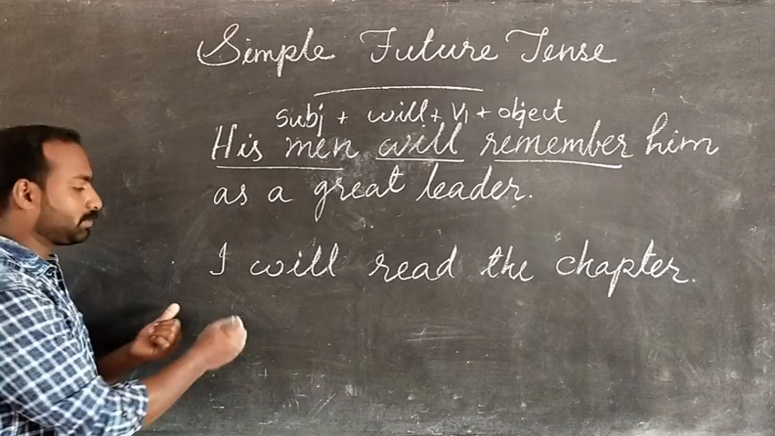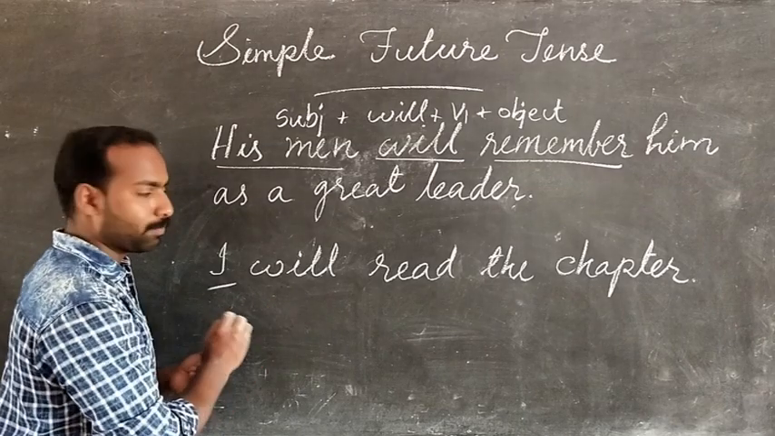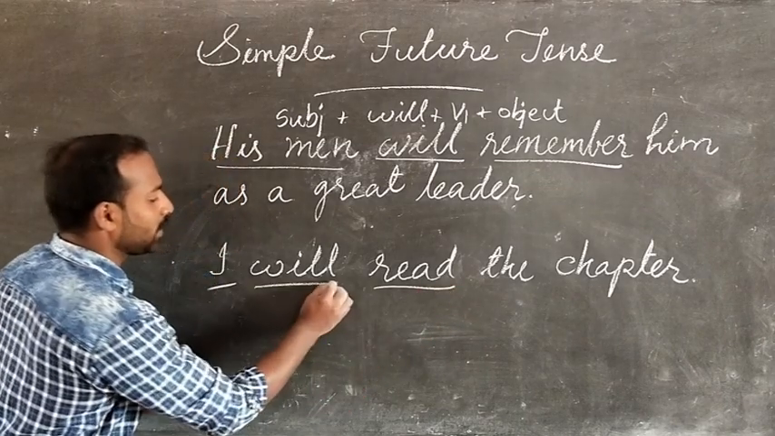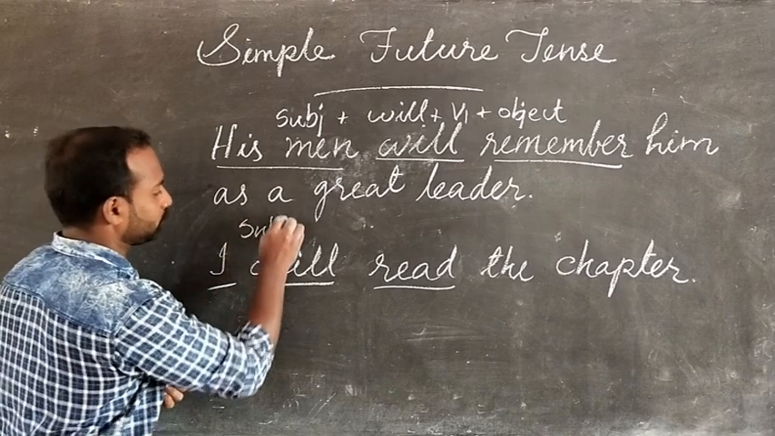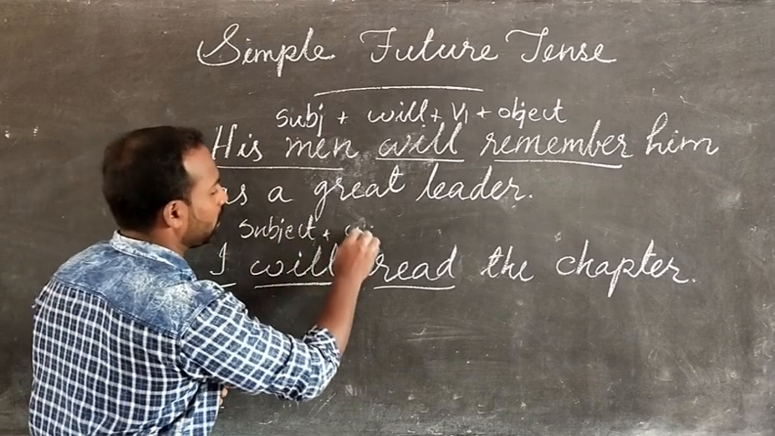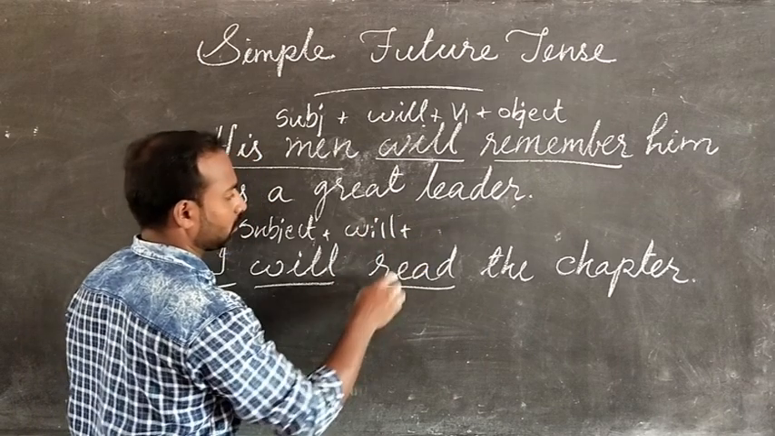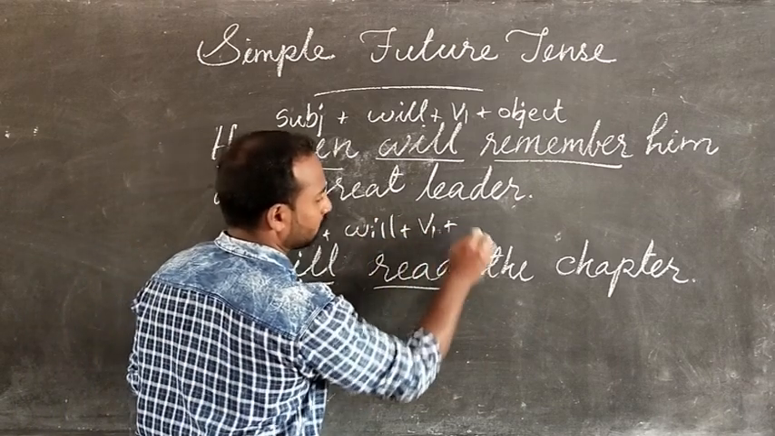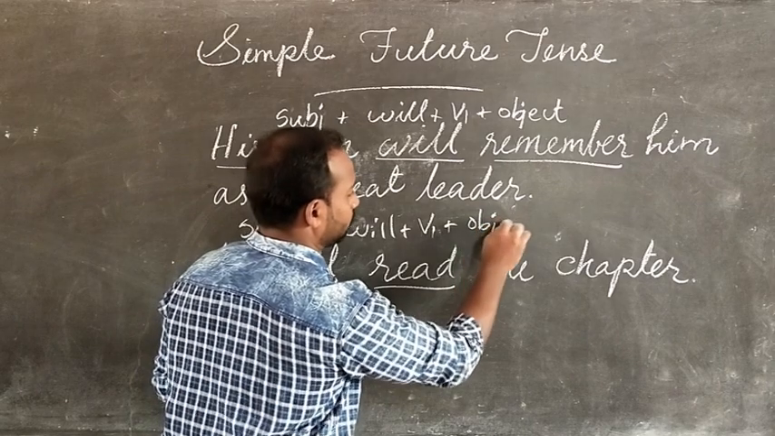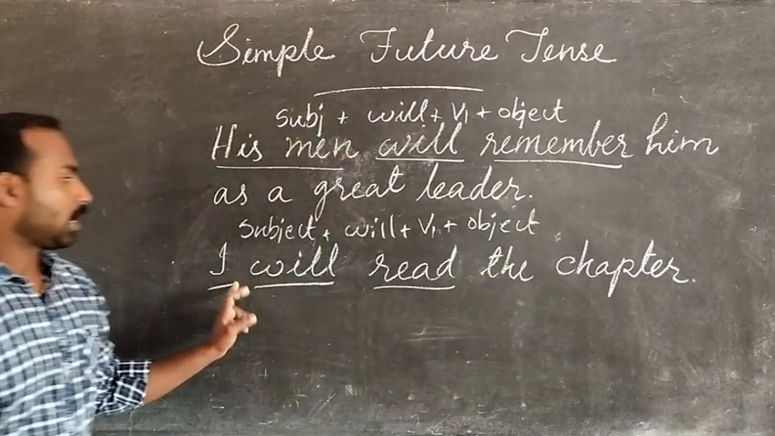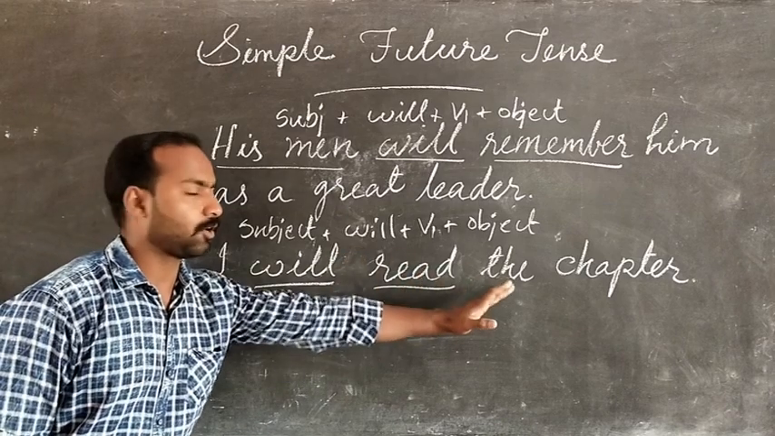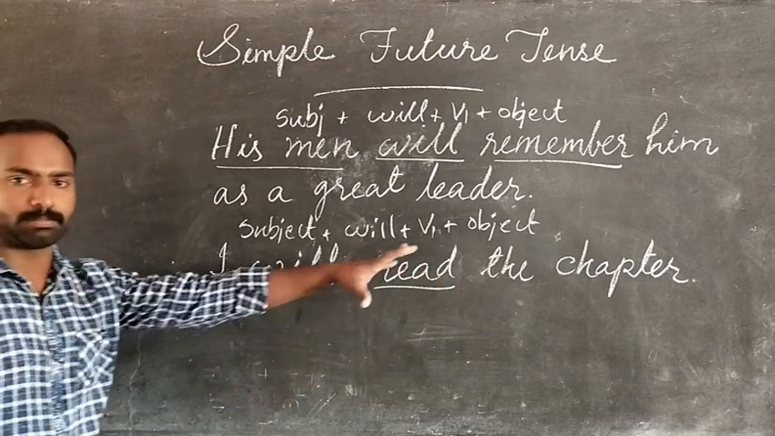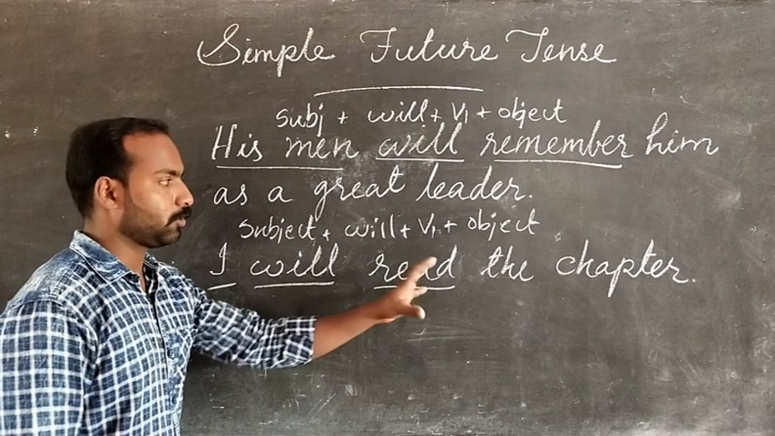Here, pick out the subject. I. Pick out the word will. This is the helping verb. Subject plus will plus V1 plus object. I will read the chapter. Subject plus will plus V1, and the chapter is the object, the part of the sentence called object.